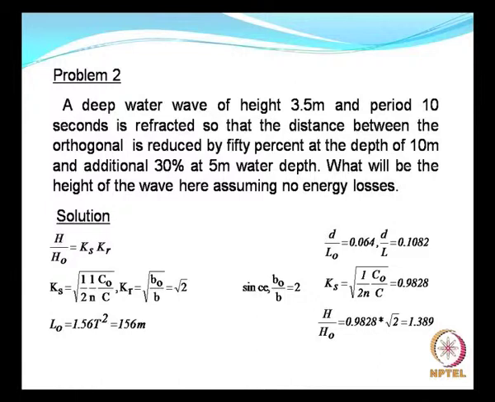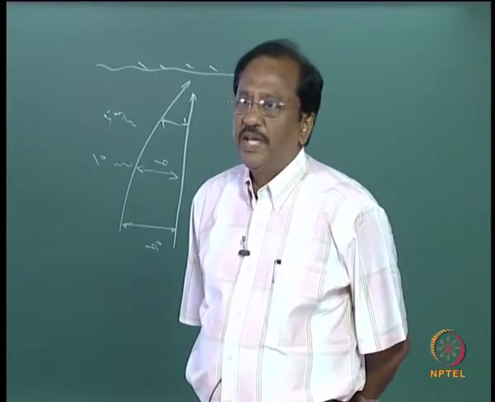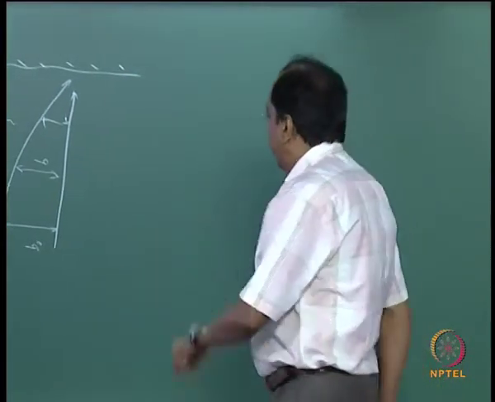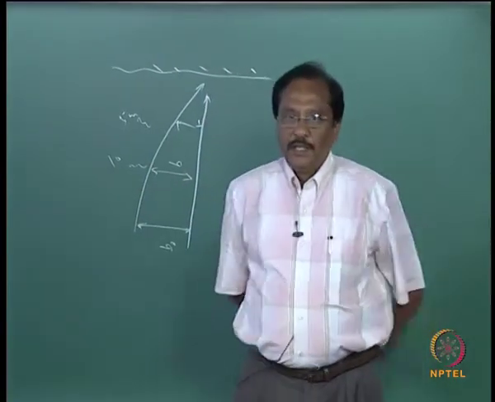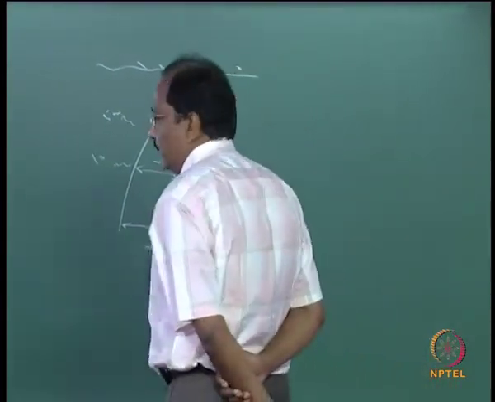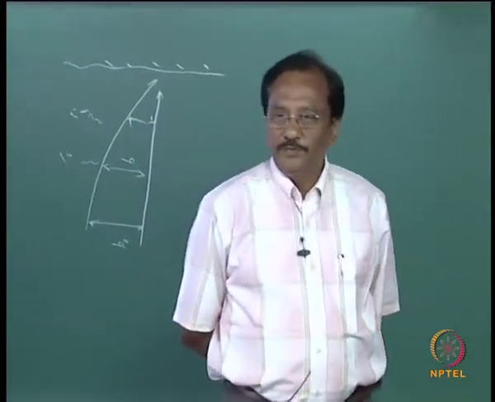And the shoaling coefficient, you already have the expression as shown here, whereas the refraction coefficient is the square root of the ratio of the spacing between orthogonals in deep waters to the spacing between the orthogonals in the shallow waters, at any given water depth. So now as per the problem, it is clearly set, if this is B naught, there is a reduction of about 50%. So B naught by B is going to be 2. So your refraction coefficient is square root of 2.